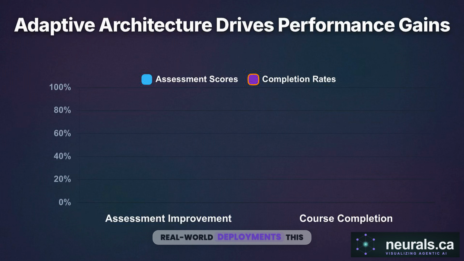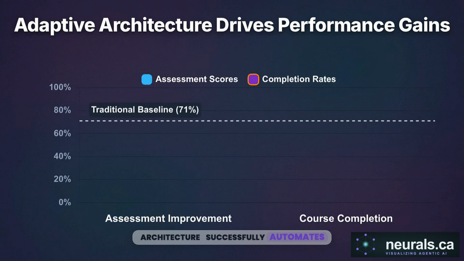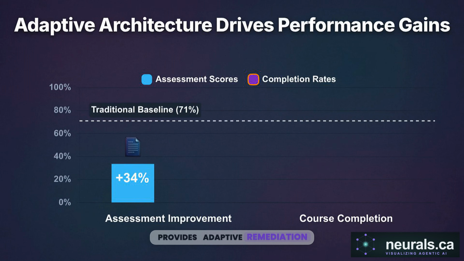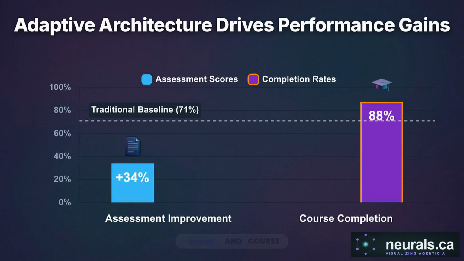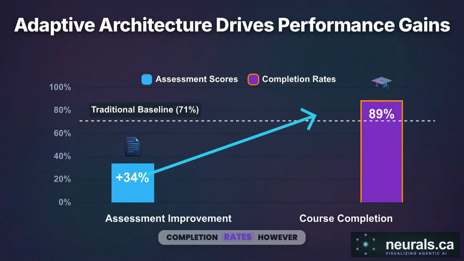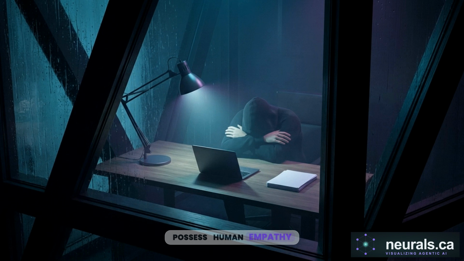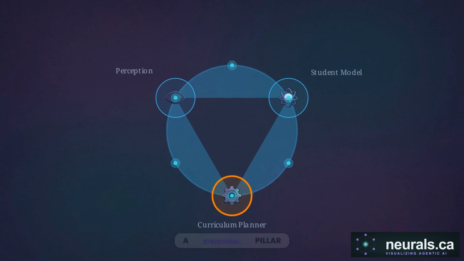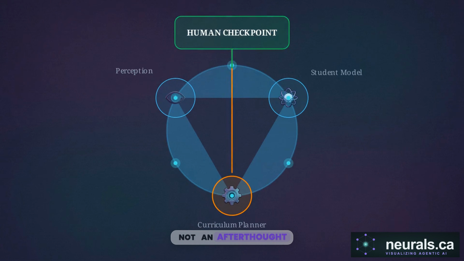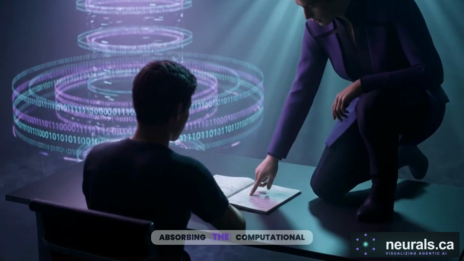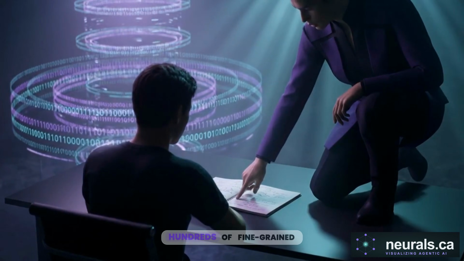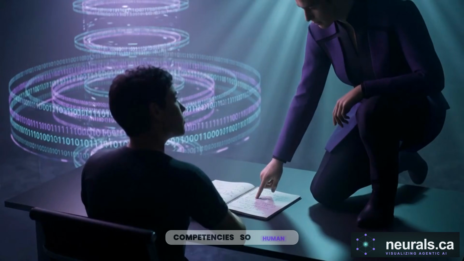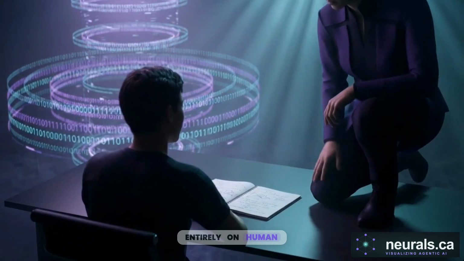In real-world deployments, this architecture successfully automates baseline placement and provides adaptive remediation, measurably improving assessment scores and course completion rates. However, it does not possess human empathy, nor does it have contextual judgment about a student's life outside the system. Because of this, the human checkpoint operates as a structural pillar of the product, not an afterthought or a temporary crutch. AI's highest educational purpose is absorbing the computational load of tracking hundreds of fine-grained competencies, so human teachers can focus entirely on human connection.